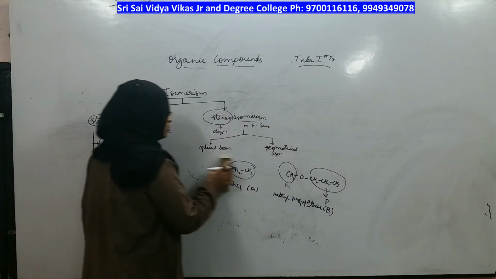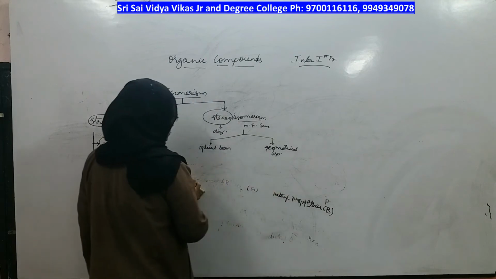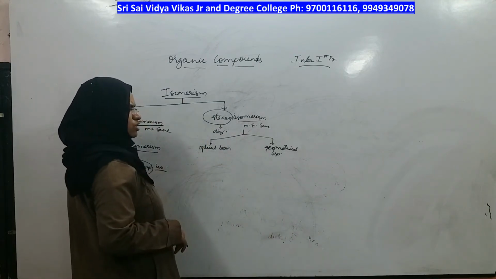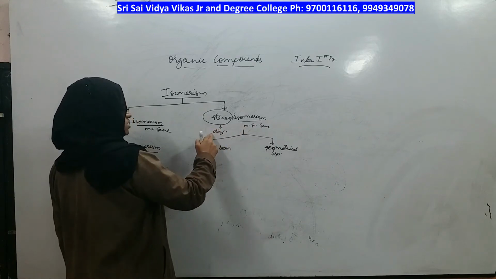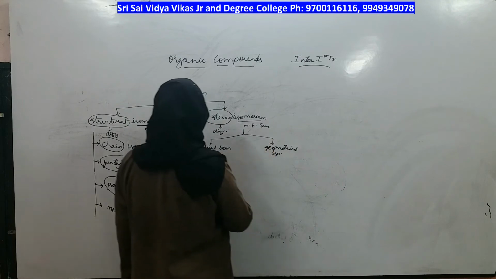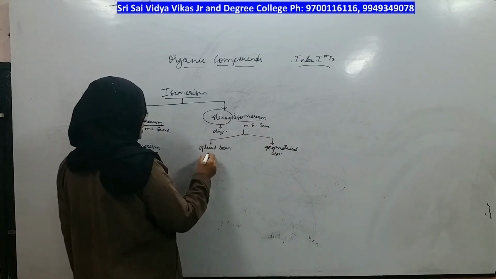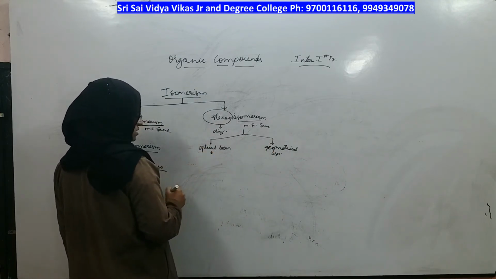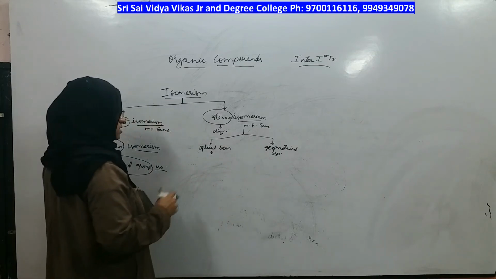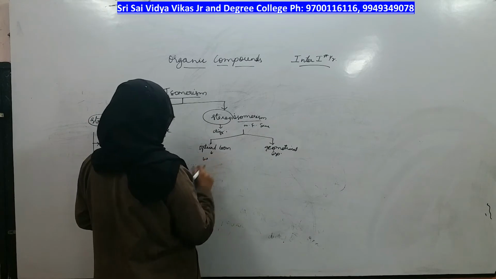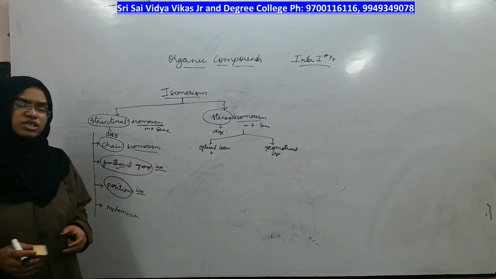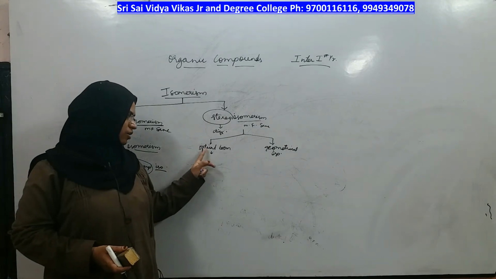Okay. Now we will go towards stereoisomers, in which the molecular formula should be the same but the orientation should be different. Coming to optical isomerism, if you just give the definition, that's more than enough. Optical isomerism means when two isomers have the same molecular formula but different rotation of light.